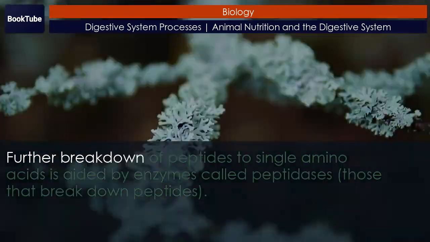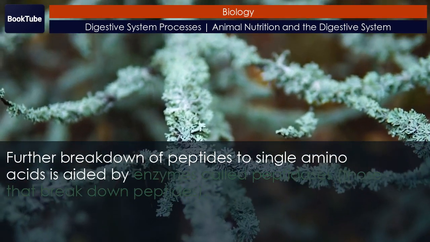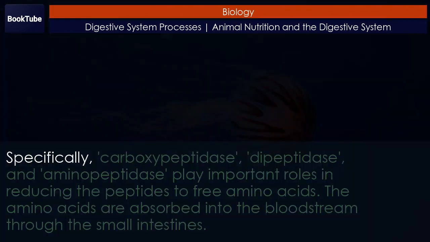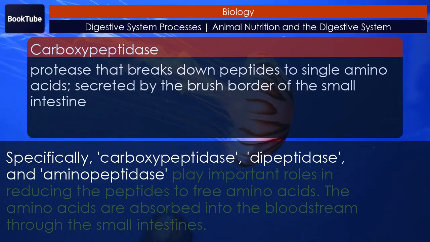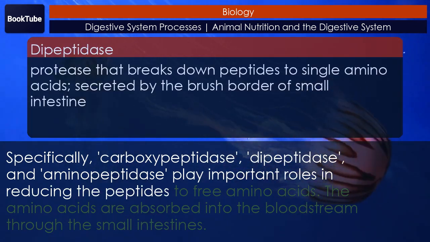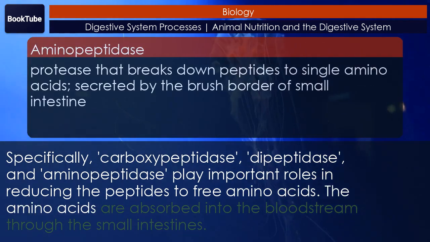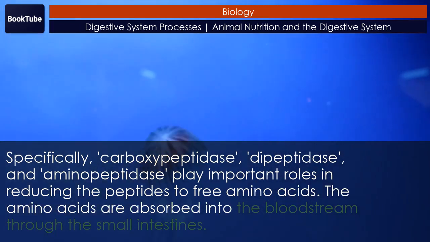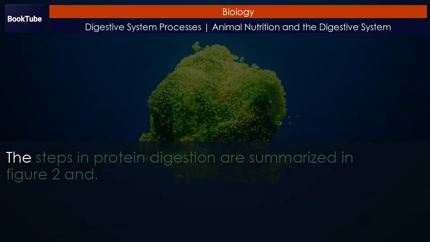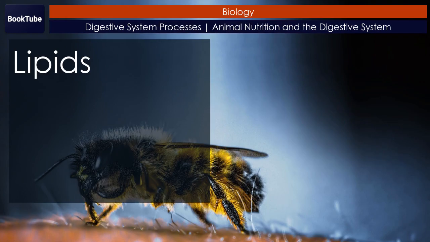Further breakdown of peptides to single amino acids is aided by enzymes called peptidases, those that break down peptides. Specifically, carboxypeptidase, dipeptidase, and aminopeptidase play important roles in reducing the peptides to free amino acids. The amino acids are absorbed into the bloodstream through the small intestines. The steps in protein digestion are summarized in Figure 2.